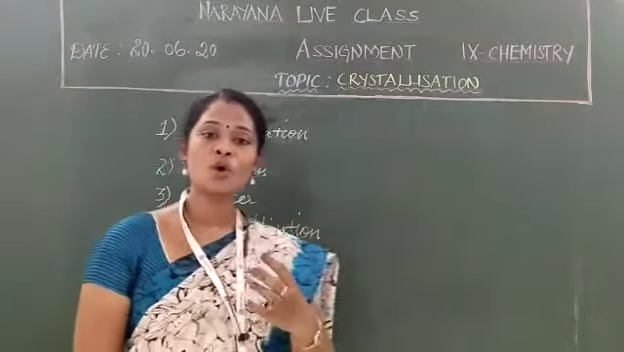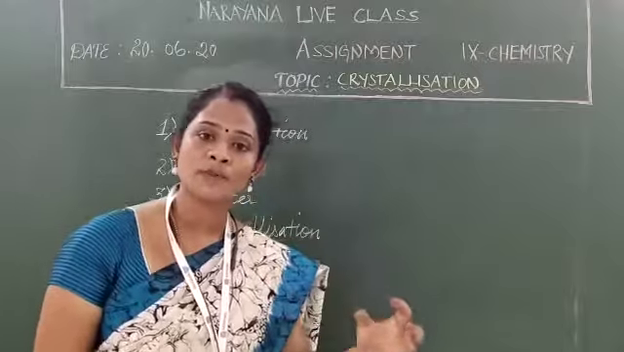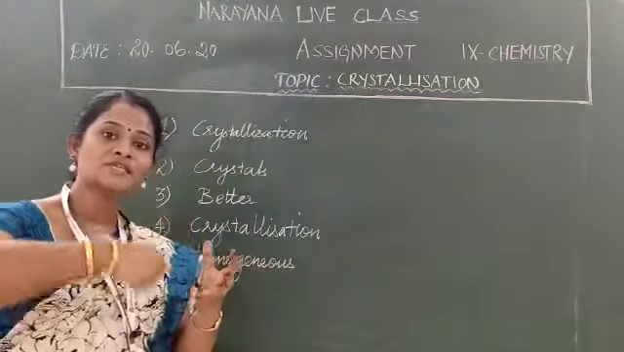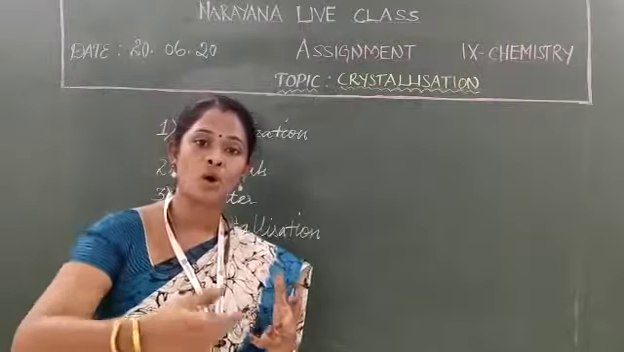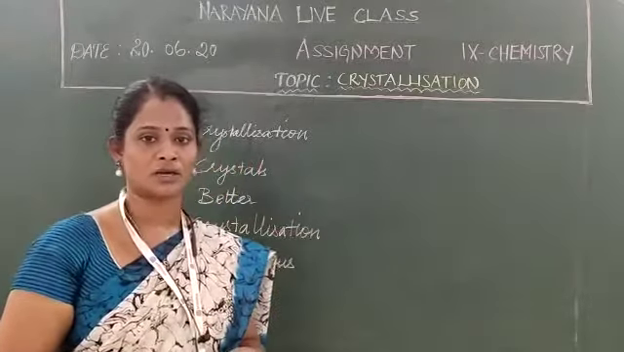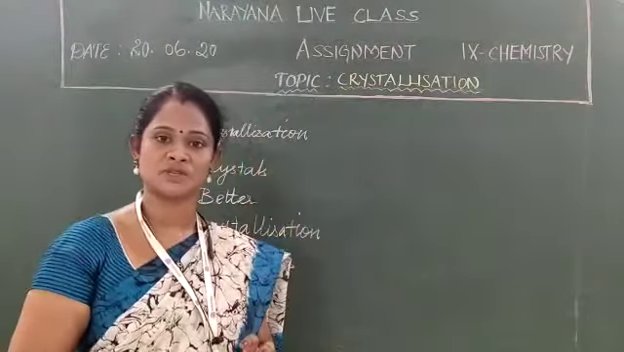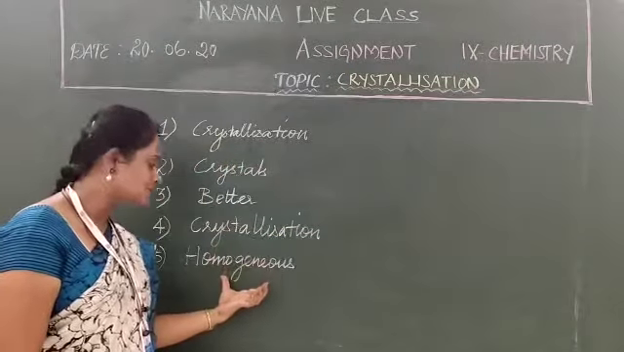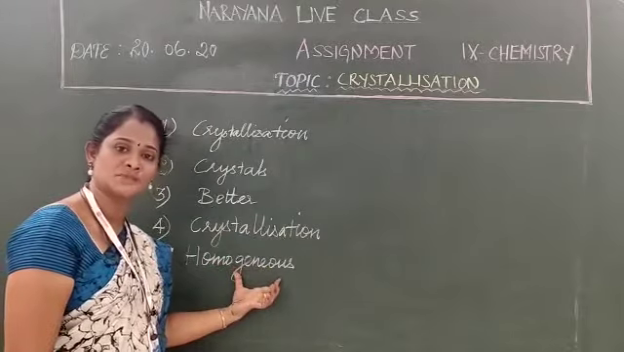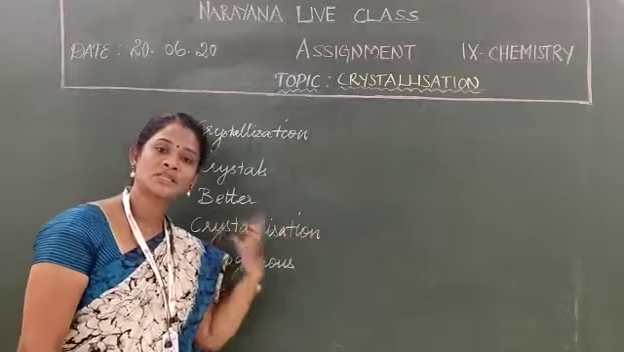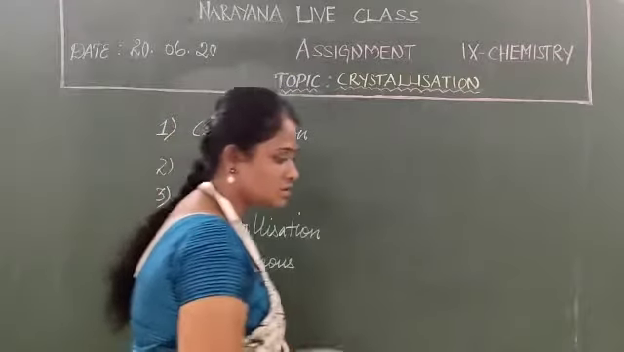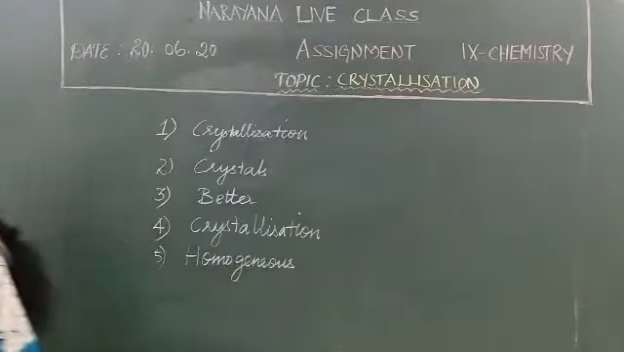For example, if you want to get pure copper sulfate from an impure sample of copper sulfate, we first dissolve the copper sulfate in a minimum amount of water. Then we will get the homogeneous mixture. Is it clear? So always the homogeneous mixture can be separated. We can separate the homogeneous mixture by using the crystallization technique. Is it clear? Let us move on to the next question.